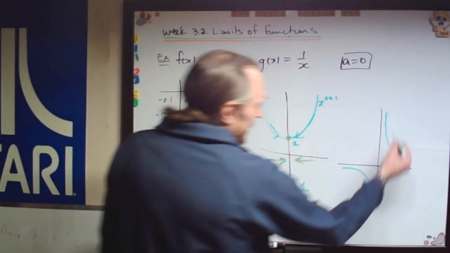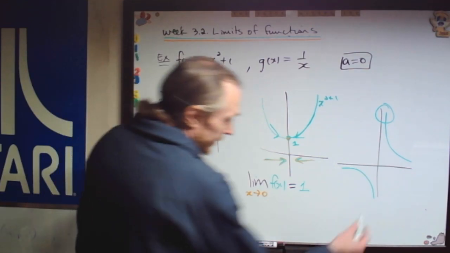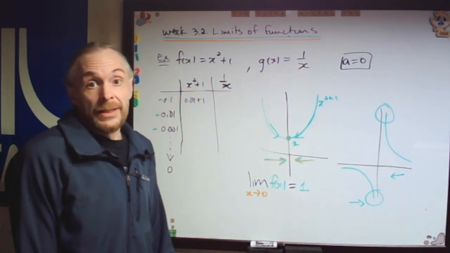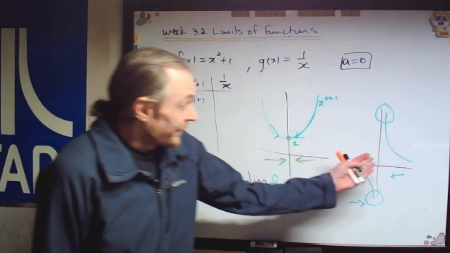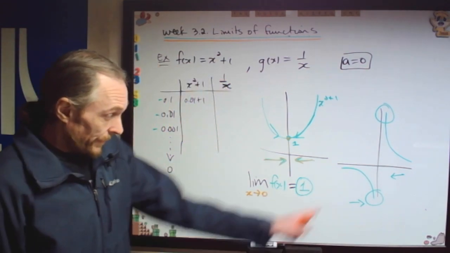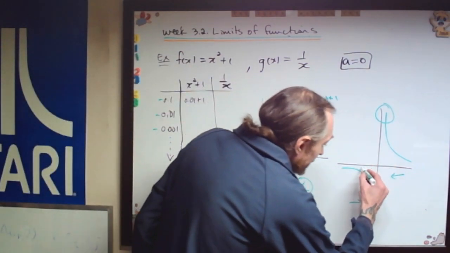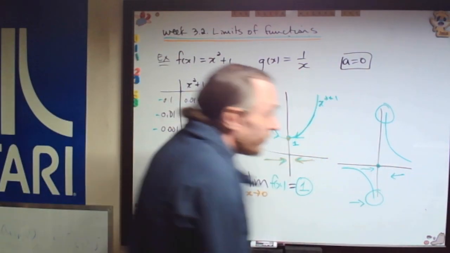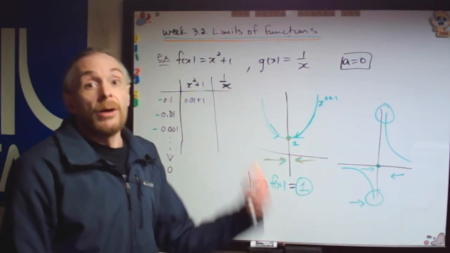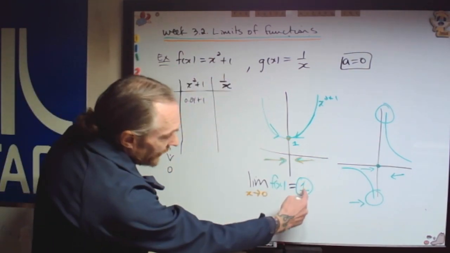In this case, it seems like it blows up arbitrarily large from the right, and this one says that it's going to blow up arbitrarily negative to the left. So now in this case, this function is behaving way different than this function. This one's just approaching a nice value, which is a real number. And we're going to have to say something about this one, which will be infinite limits and when we're approaching finite values. I'm still approaching 0 from both directions, but our function is not defined there, so it's going to blow up. And we want to describe whether it's going to blow up positive or blow up negative. We'll get to that one in the next video. For now, just in the introduction, we'll stick to finite numbers.